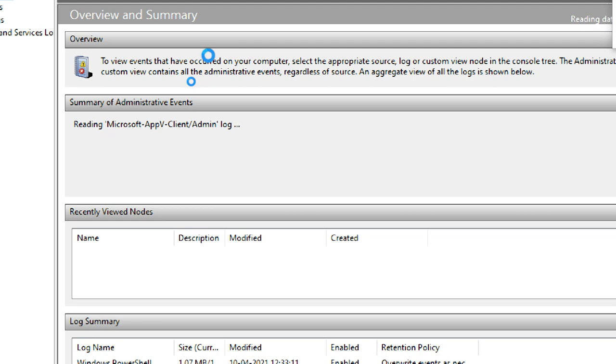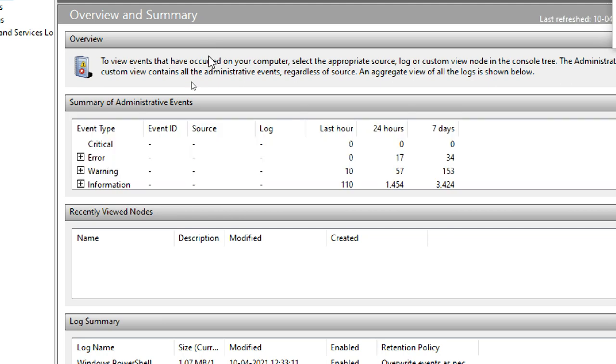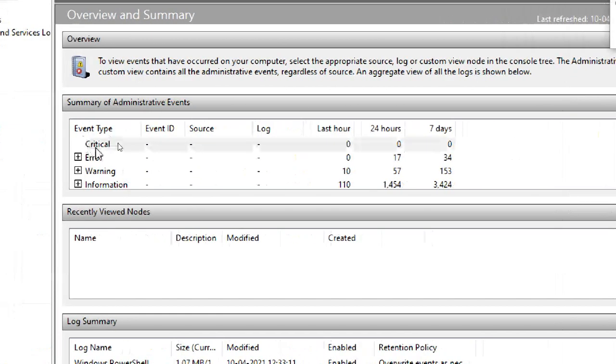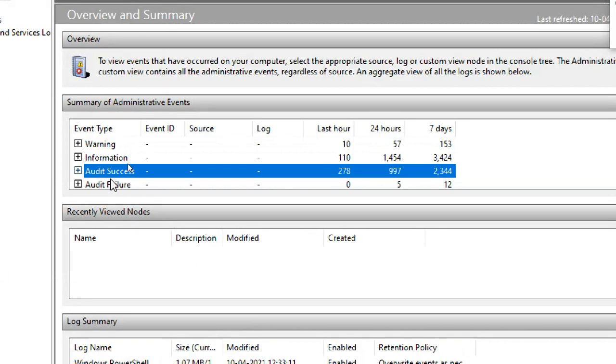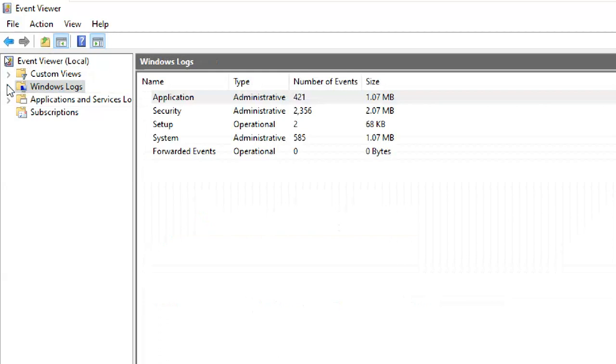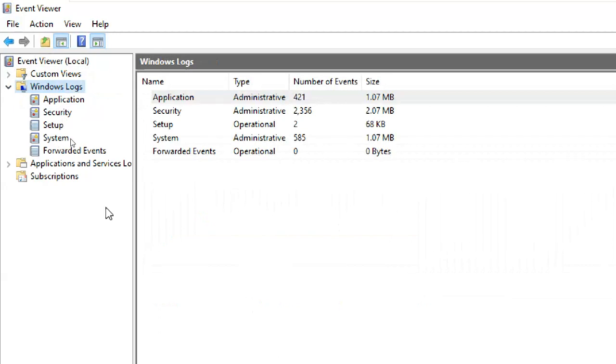You change settings, and the change may have some effect too. Firewall issue, like firewall turned off or on, Windows Defender finds a threat, or an application not working. So different kinds of events will generate. The types of events: critical, error, warning, information, audit success, and audit failure. You created a partition, like that, everything.